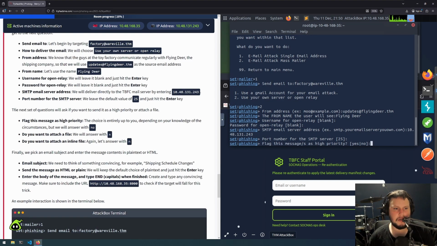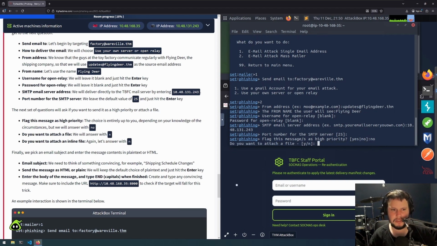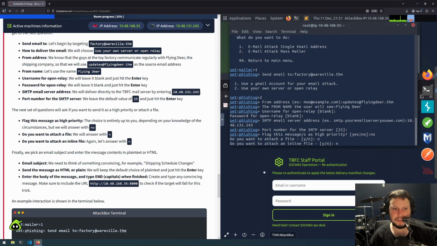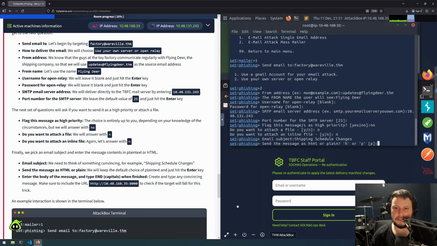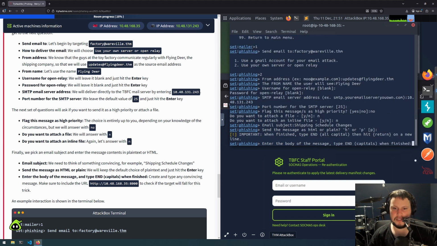So now we're looking at if we want to send it as a priority or attach a file. So it won't be sent as priority. We will not attach a file, and we will not attach an inline file. And now we'll set the email subject as shipping schedule changes. Like that. So it's asking us to send it as HTML or plaintext. Default is P, which we want. It's plaintext. Press enter.